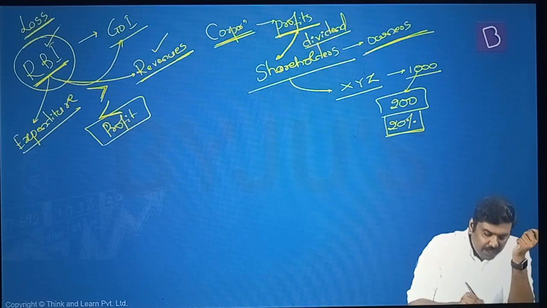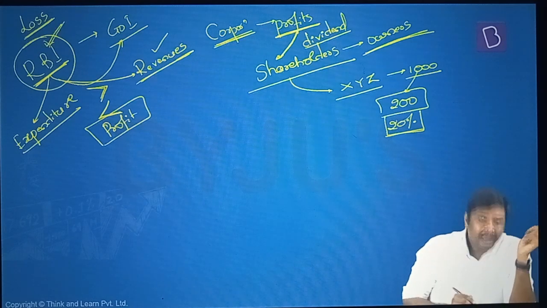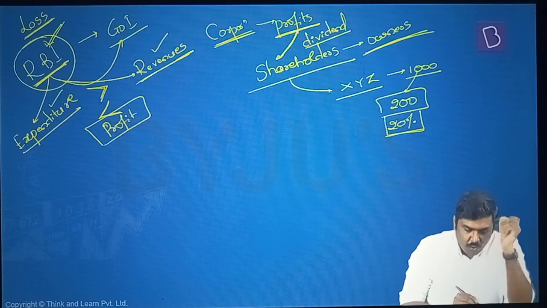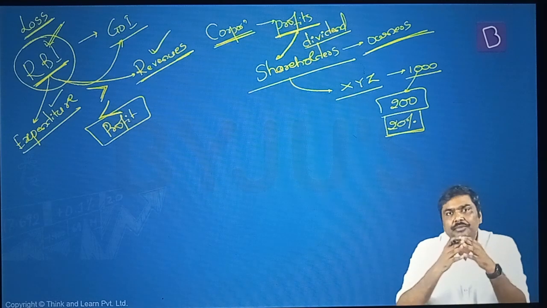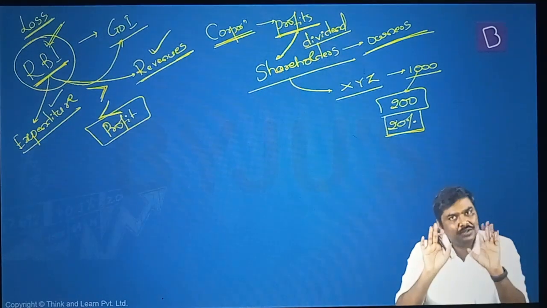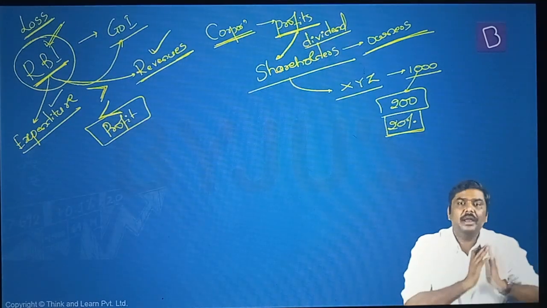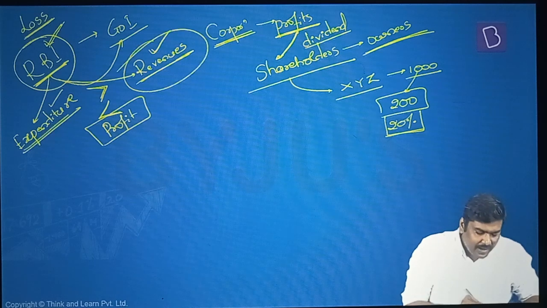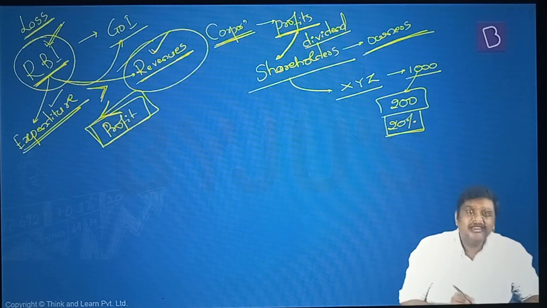In this particular case, assume that, and in reality it happens, RBI is incurring expenditure which is lower than the revenues generated by RBI. Some of you will raise a question, sir, what is the expenditure, what is the revenue for RBI? I'll show that also, please do not worry. Let's understand the basics here, then we'll apply it. So RBI revenues are higher than RBI's expenditure. So RBI is making certain profit.